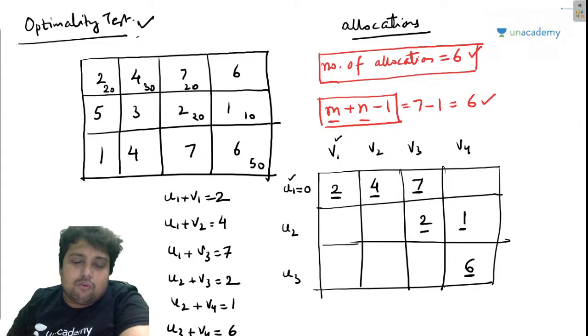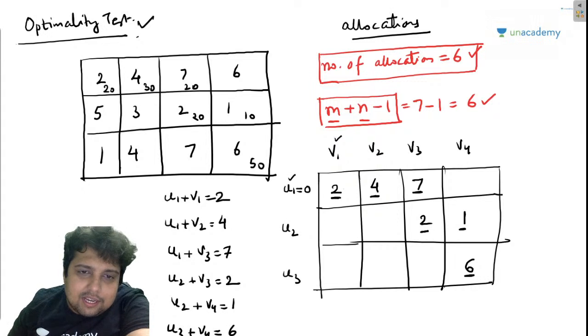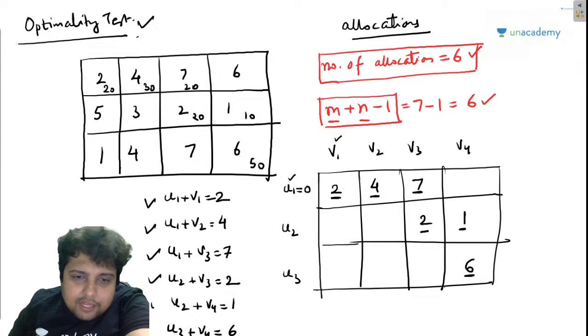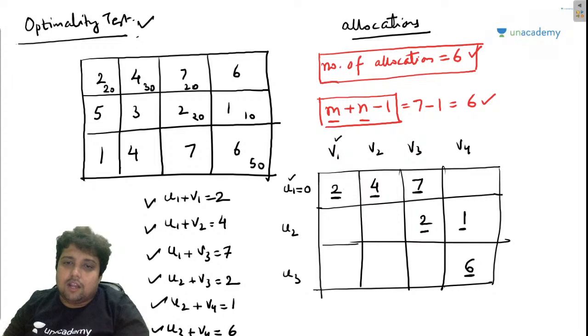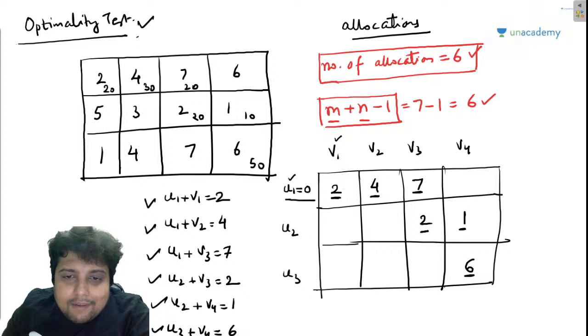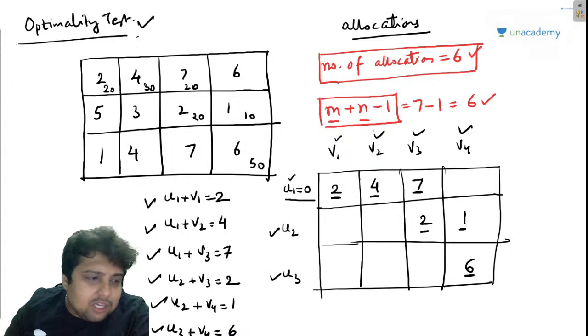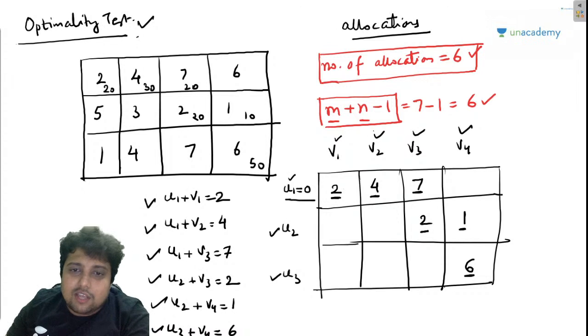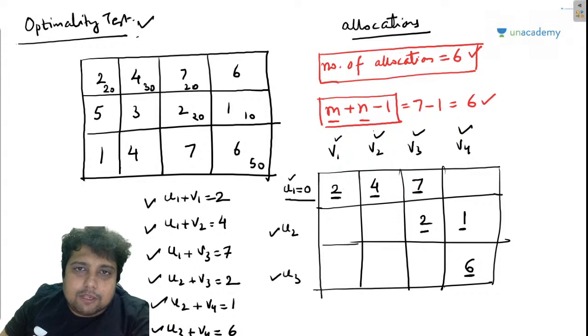Correct? So guys, now you can see that we have 6 independent equations out here, and because we have taken u1 as 0, we are left with u2, u3, v1, v2, v3 and v4. Using these 6 independent equations, I have to find the values of these 6 variables. So now I will be doing that.